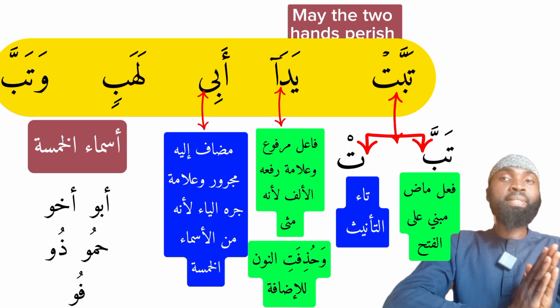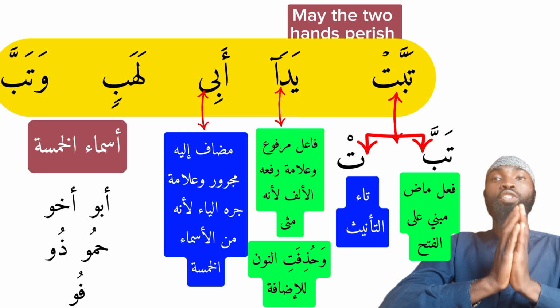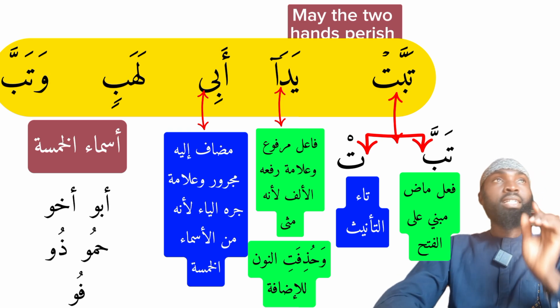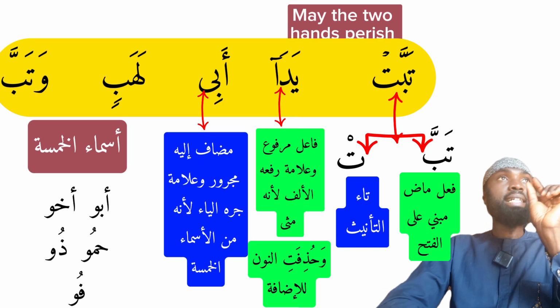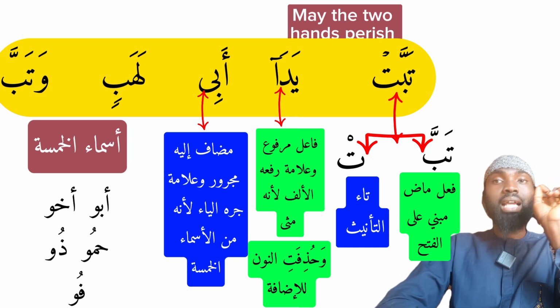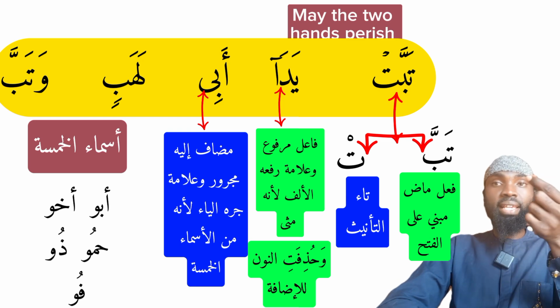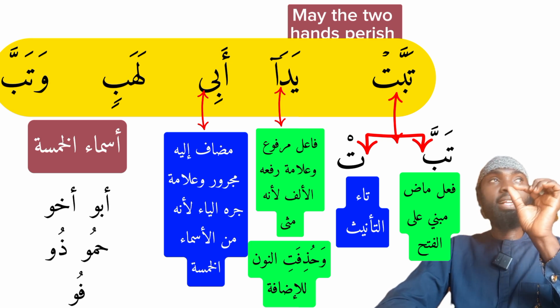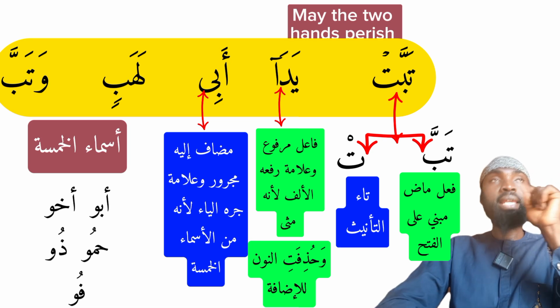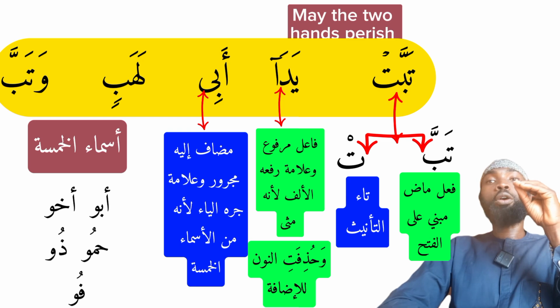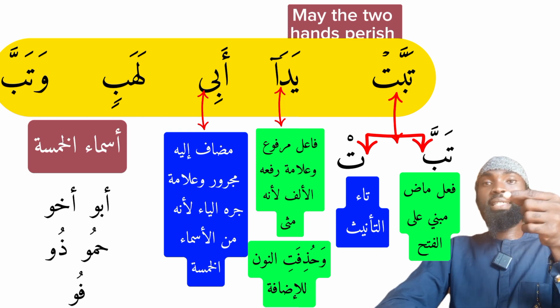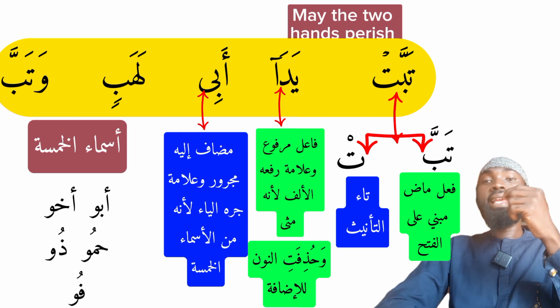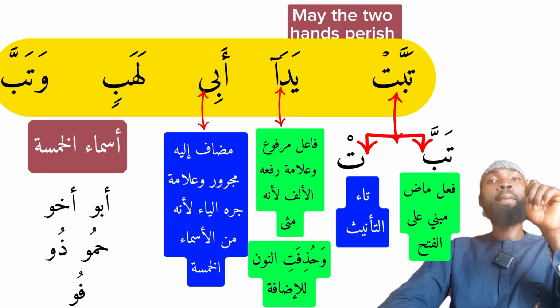So these five names have some specificity. They have some laws which are specific to them. The first law is that whenever these nouns are coming in the nominative case, they will carry the wa: Abu. When it is coming in the genitive case, which is supposed to carry kisra, it will carry ya: Abi. When it is coming as the object of the sentence, which is supposed to be in the accusative case carrying fatha, it will be Aba.